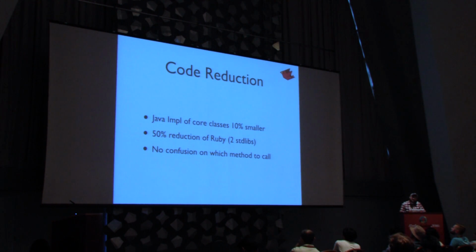So in 9000, we were able to remove quite a bit of Java code, about 10%. Because we're not supporting multiple versions, we also are able to get rid of half of our Ruby code. And I just talked about the confusion before.